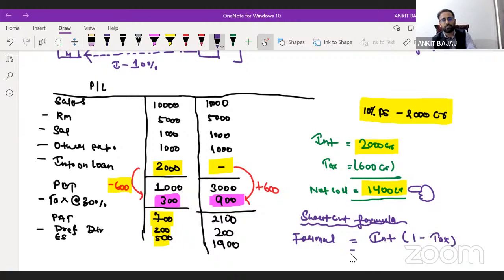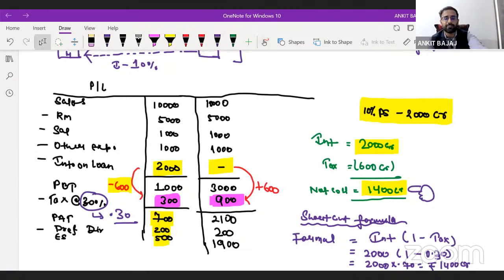If I solve this case, interest is 2000 crore, 1 minus tax. Tax is 30%, which we can write in decimals as 0.30. So 2000 into 0.70, and here the net cost is going to be 1400 crores, right?